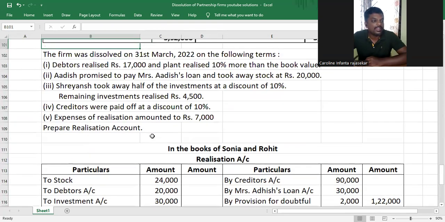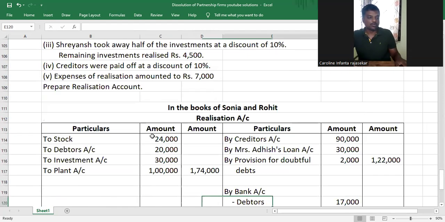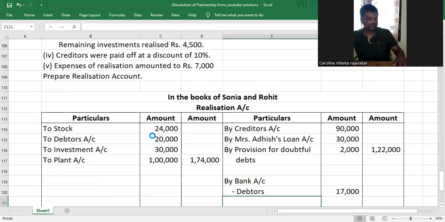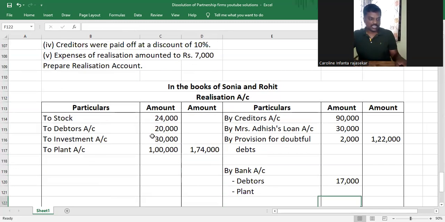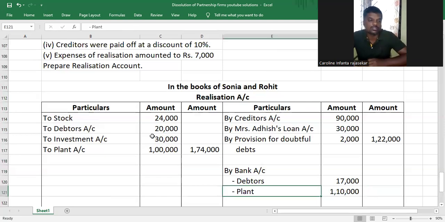Now, we also have plant realize 10% more than the book value. Understood or not? So plant's book value is 1 lakh from the balance sheet. Plant realize 10% more than the book value. So 1 lakh into 10% will give you 10,000. So what plant realized was 1 lakh plus that 10,000. So it is 1 lakh 10,000.